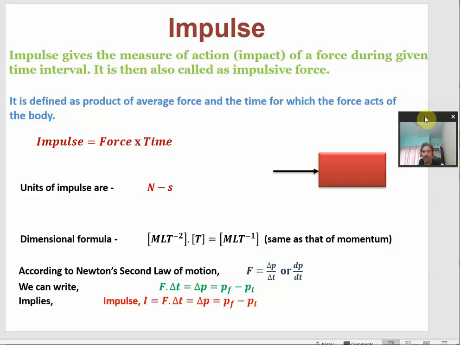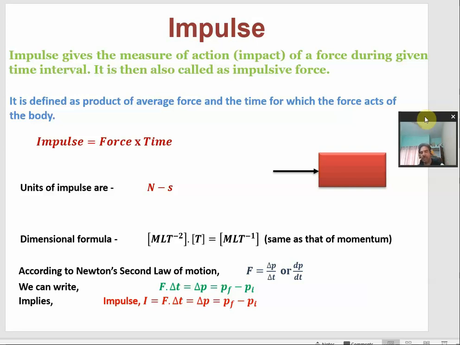So how do we calculate or define or measure impulse? It is defined as the product of the average force. You must understand that whenever a force is applied on the object, it may not be a force which is constant throughout the time interval. Initially it may be more, and at another point of time it may be less during the same time interval.